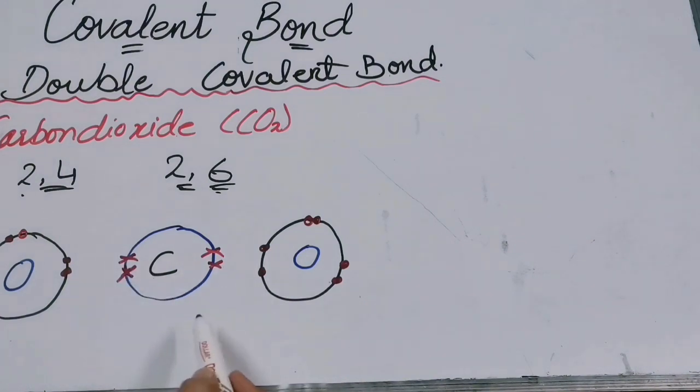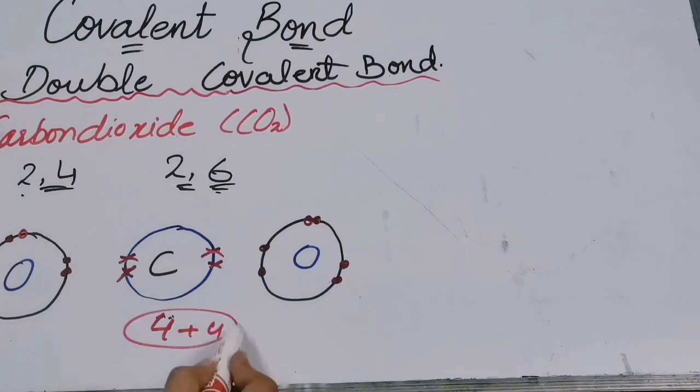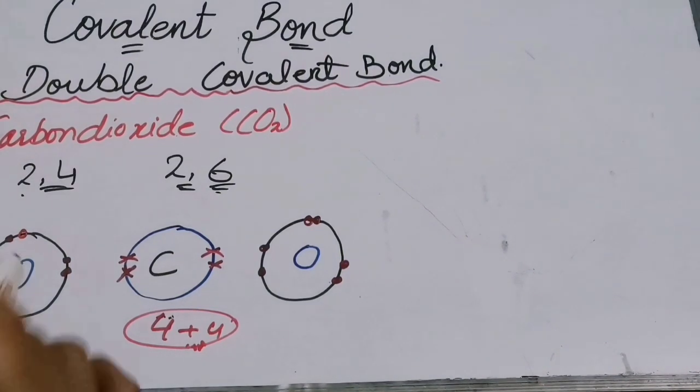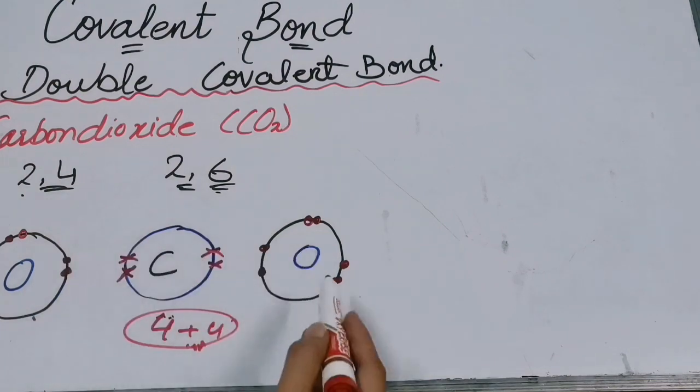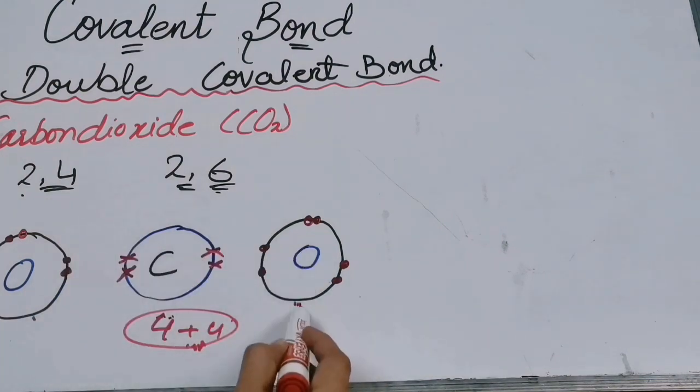Now how many electrons does carbon need to attain the noble gas electronic configuration? It is having 4 electrons. It needs 4 more electrons to attain the noble gas electronic configuration. And similar goes for oxygen. It needs 2 more electrons. This oxygen needs 2 electrons and this oxygen also needs 2 electrons.